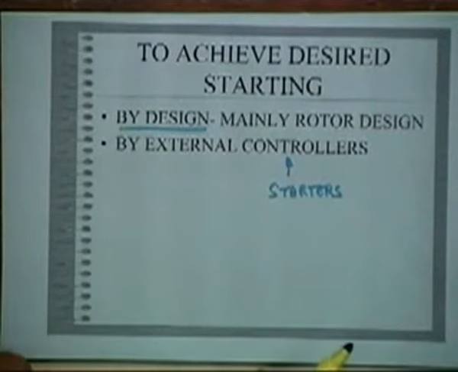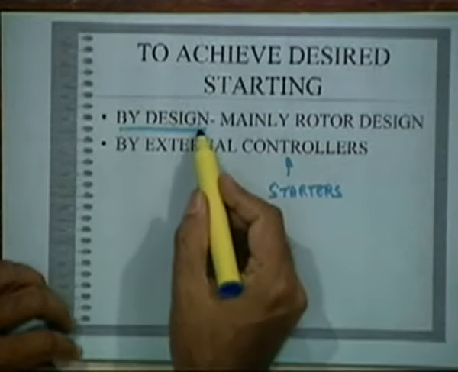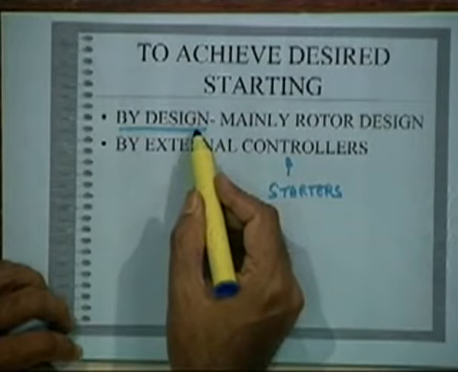So your starting methods have to meet the needs of the application and also make the system safe and stable. Last class we said that to achieve the desired starting, two methods are followed. One is designing the motor appropriately, because a good starting performance needs high rotor resistance, while a good running performance needs low rotor resistance.